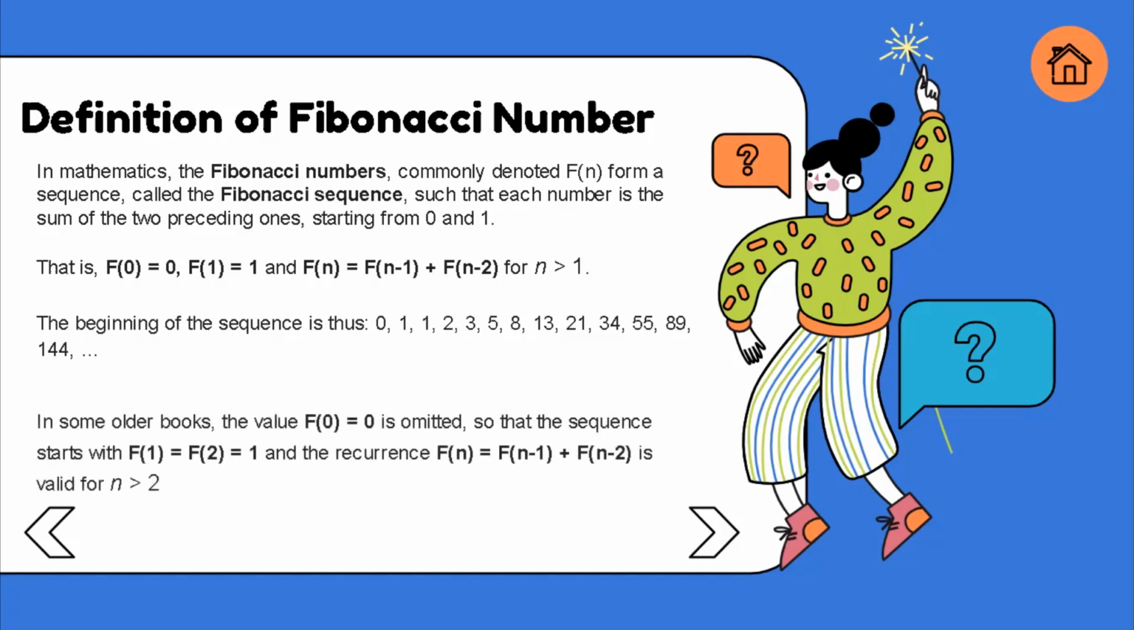In some older books, the value F0 equals 0 is omitted, so that the sequence starts with F1 equals F2 equals 1, and the recurrence Fn equals Fn minus 1 plus Fn minus 2 is valid for n greater than 2.